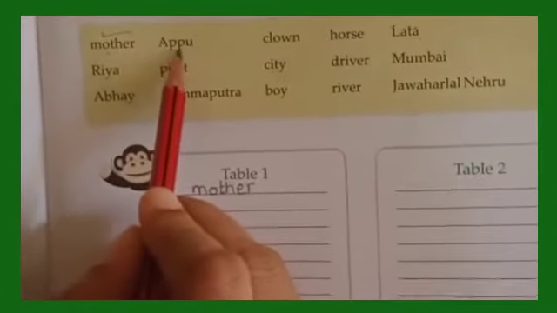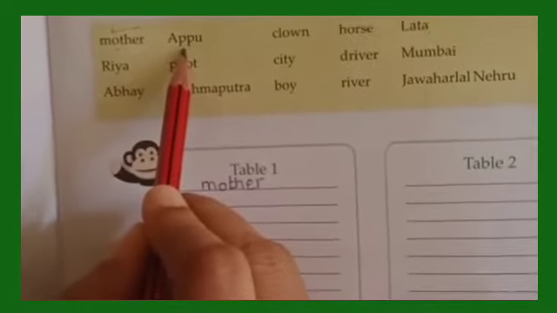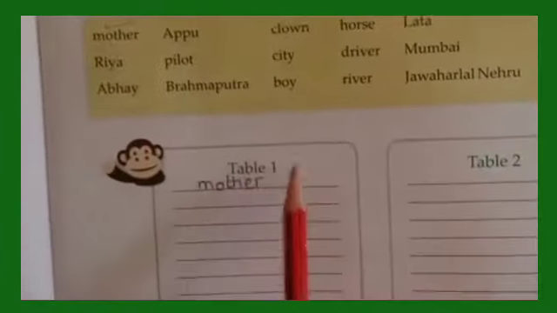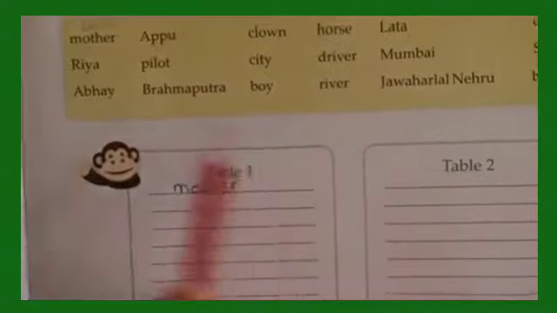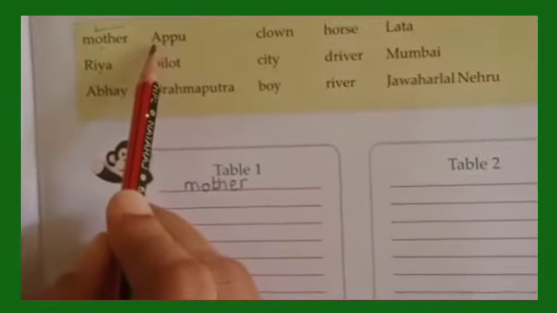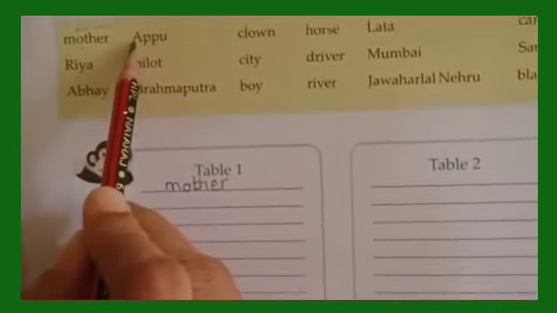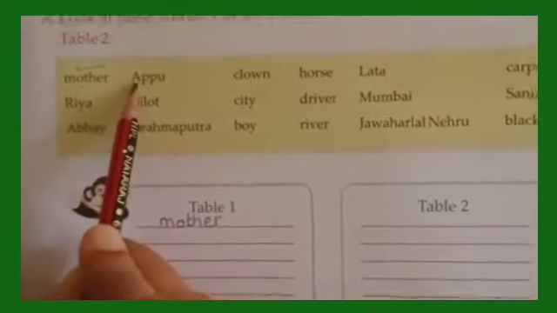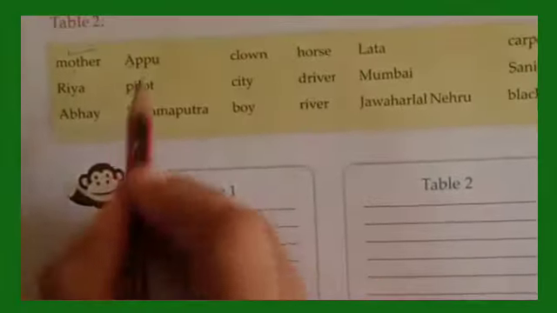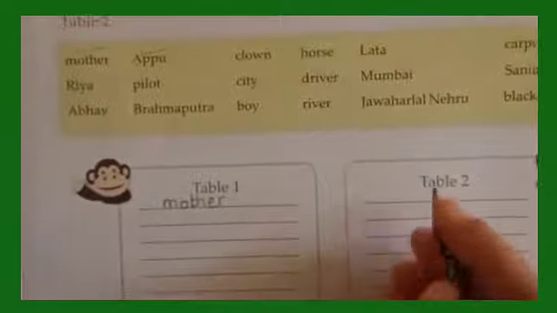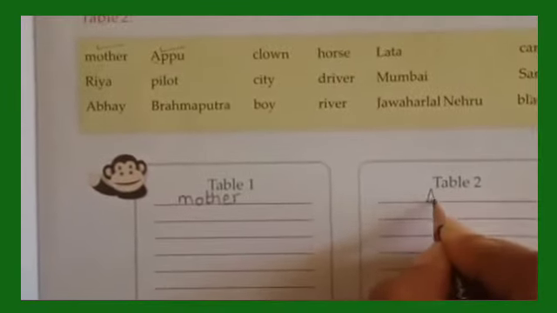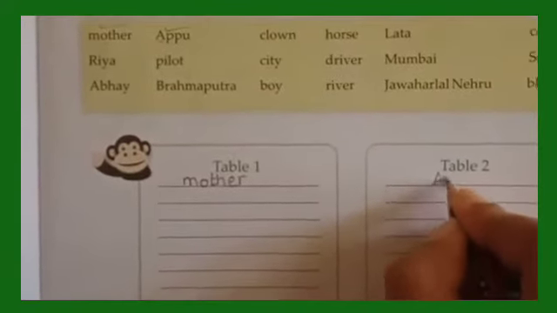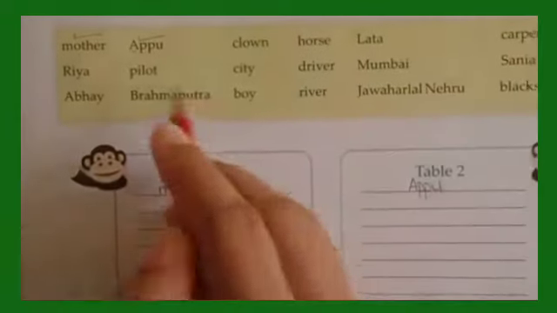Appu is a name, isn't it? And that will go under table 1 or 2? Table 2. Why? Because this is a special name and this begins with a capital letter. That is special name. Okay, fine. Let's see the next one.